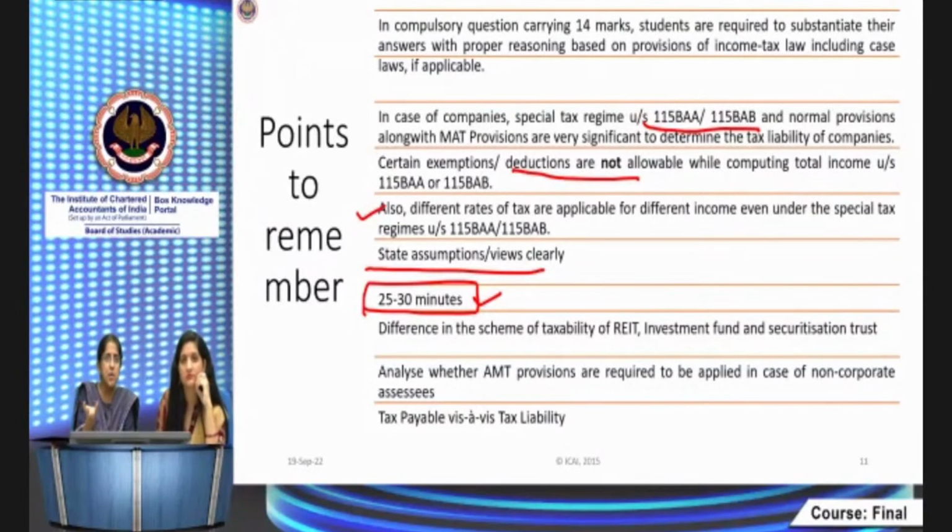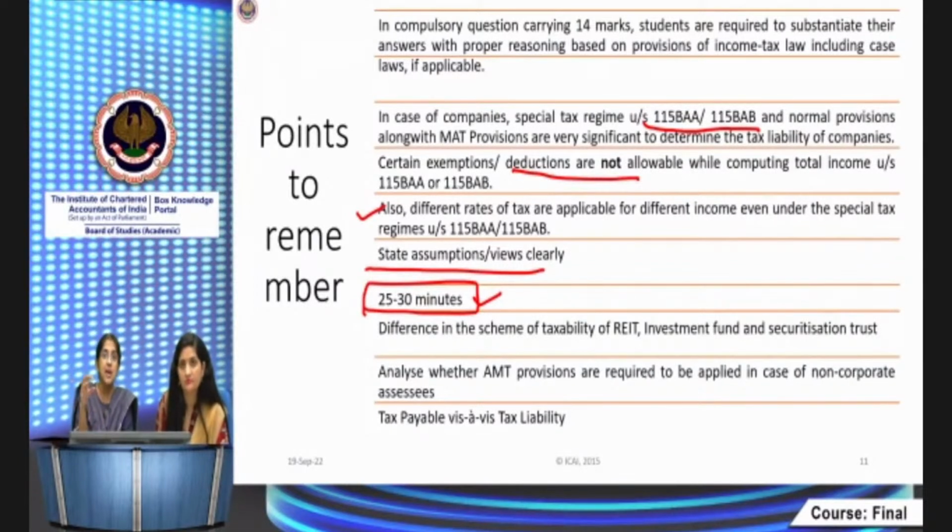Maybe there might be 2-3 extra adjustments, but stepwise marking is there. Even if you go wrong in 1 or 2, it's okay. It will fetch very good marks now. Just keep in mind whether they ask you special provisions or general provisions. That is very important, because in special provisions, when you go in for BA, BAB, many of the deductions which